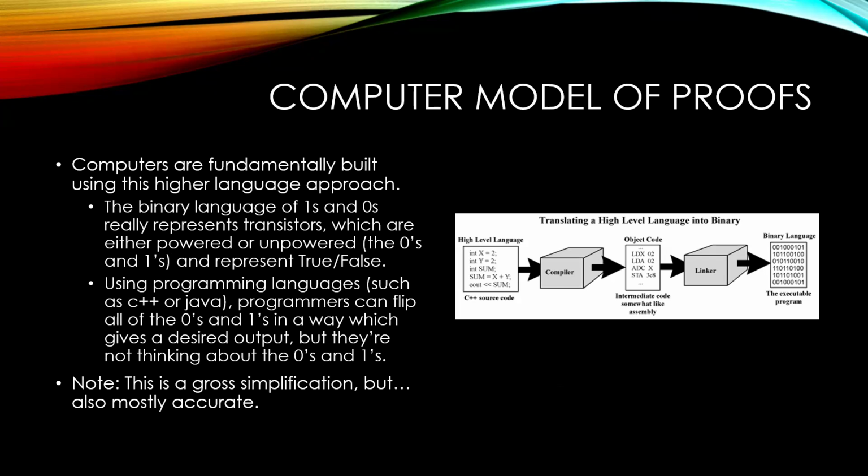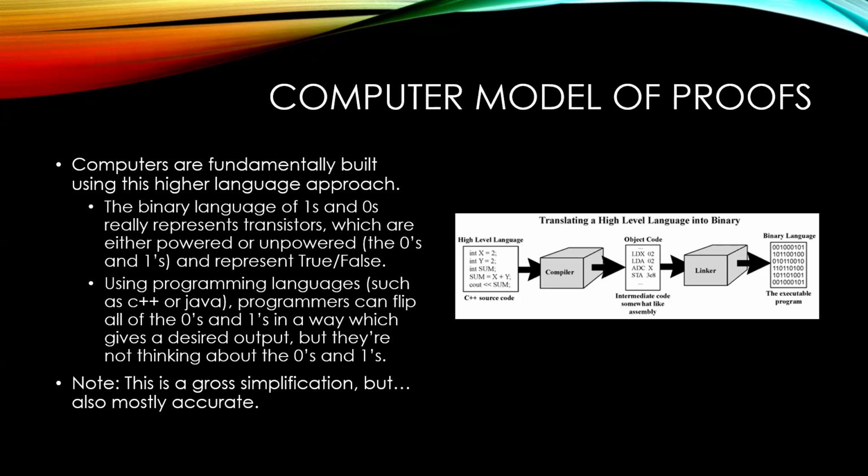A transistor is either something which is powered or unpowered and represents true or false. We have something which links object code to the binary language, and then we have a higher level language which is able to link to those object codes.